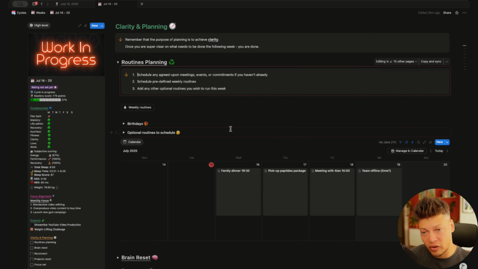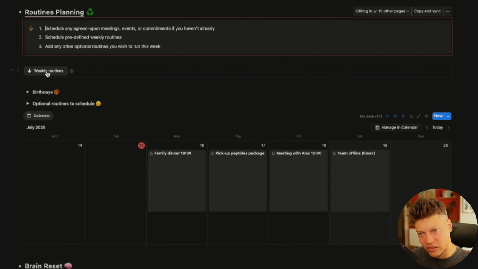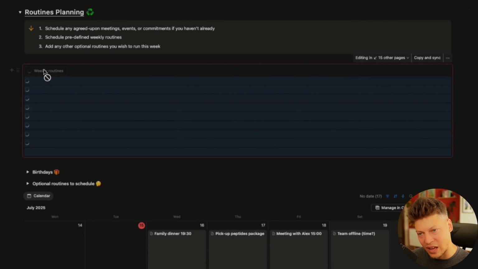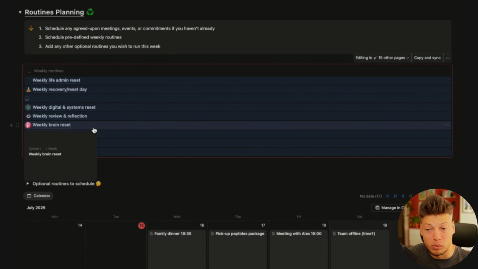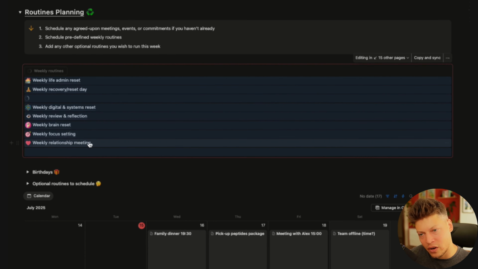Moving on to step number 2, and this is to schedule your weekly routines. So I have a specific set of weekly routines, and you can see I have a button here that says weekly routines. If we press that, it's actually a macro button that generates all the action items that I need to plan for the week. So this is very convenient for me.